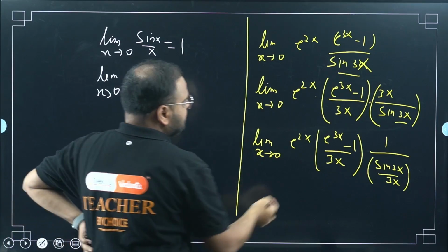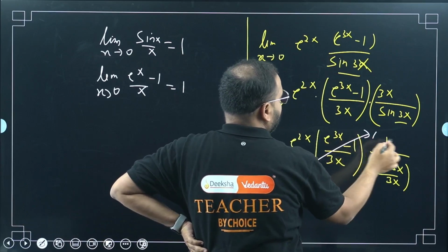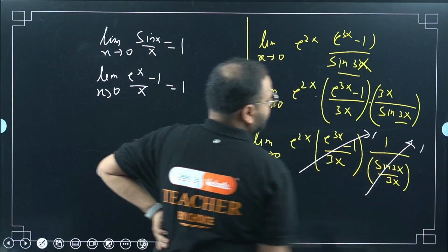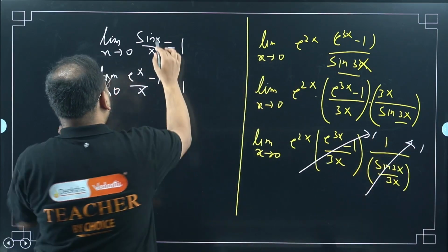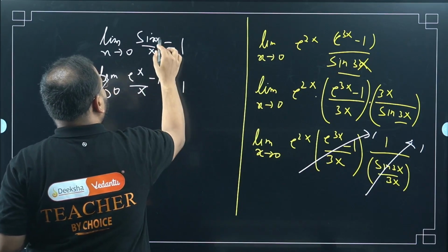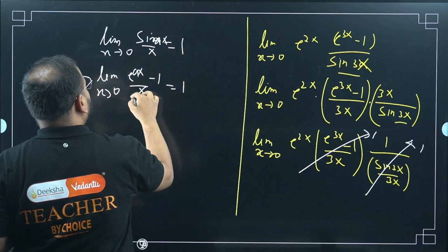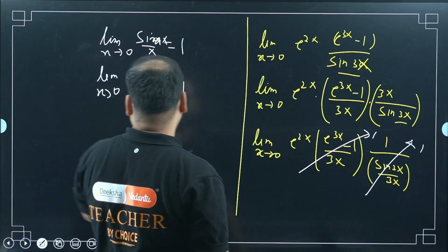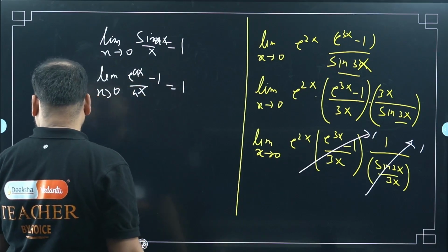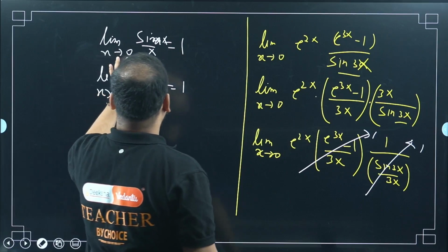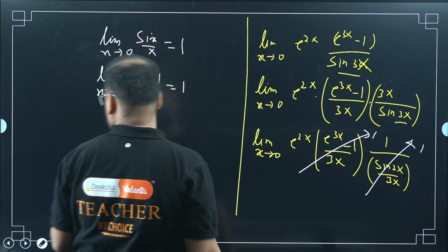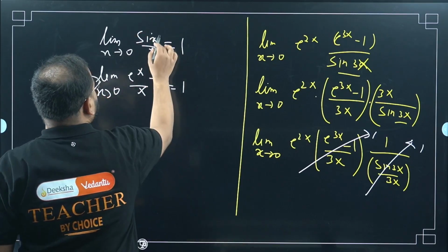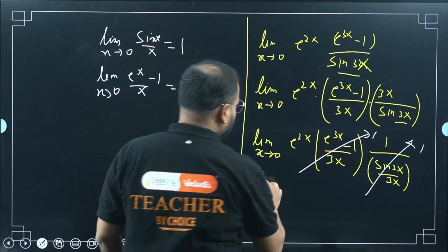So this will be 1 and this will also be 1. I can take ax here also, no problem. Both of these conditions are true, even if a is there or not.